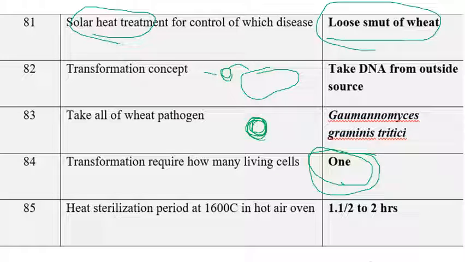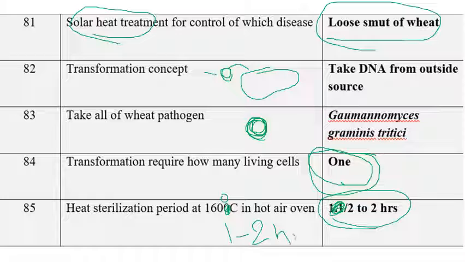The next one is heat sterilization period at 160, not 1600, sorry, it's 160 degrees centigrade in a hot air oven, for 1 to 2 hours. So heat sterilization in a hot air oven is at 160 degrees centigrade for 1 to 2 hours.